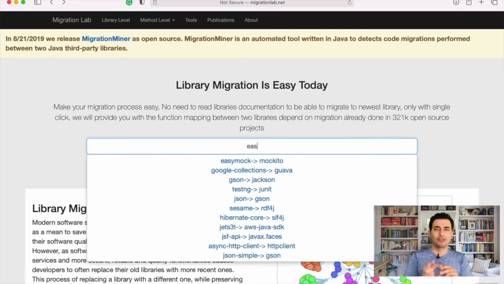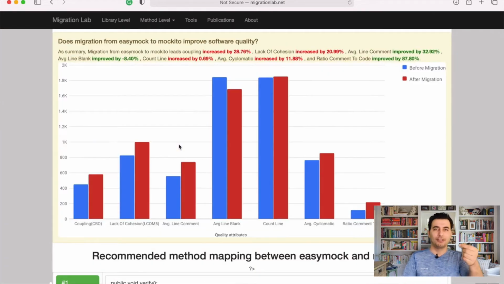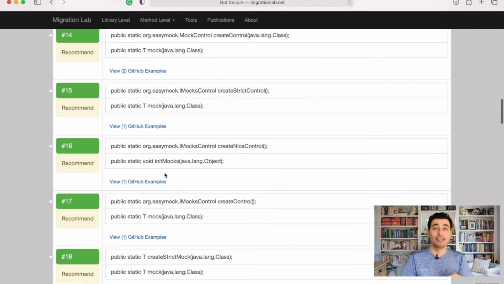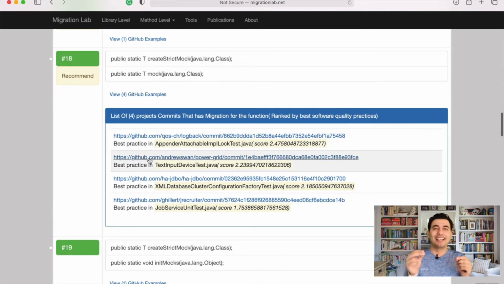So when someone wants to migrate from one library to another, he or she just goes to our portal, types the library name, and sees the method name after that. Then using the method name, he or she could see a list of existing migration examples that have been done by developers, ranked based on quality. The better one will go first, so the developer can follow it.